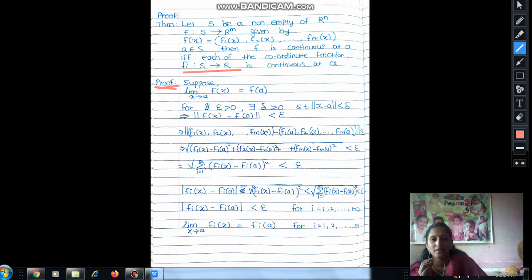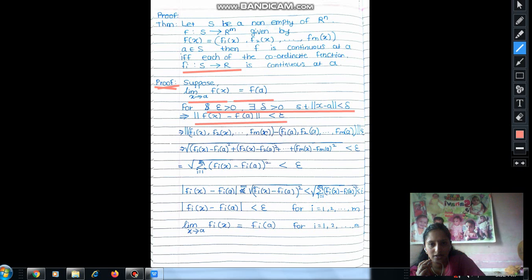See the proof. First, suppose we assume that limit x tends to a, f of x is equal to f of a. That is, the function f is continuous at point a. The limit of this function exists and is equal to f of a, which means the function f is continuous at x equal to a. So by definition of continuity, for epsilon greater than 0, there exists delta greater than 0 such that norm of x minus a is less than delta implies norm of f of x minus f of a is less than epsilon.